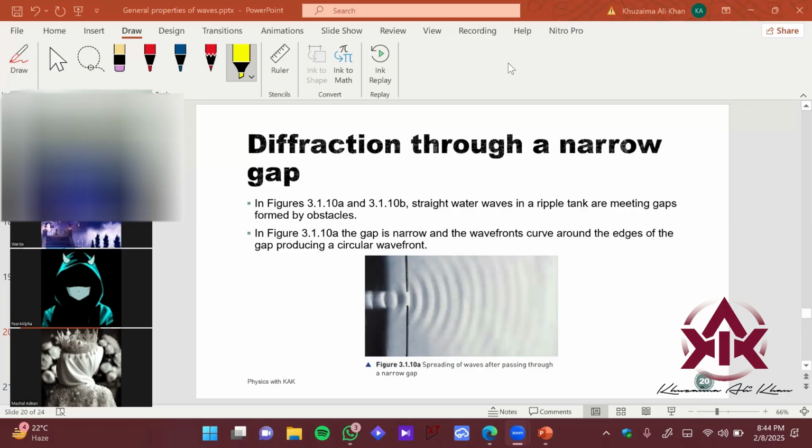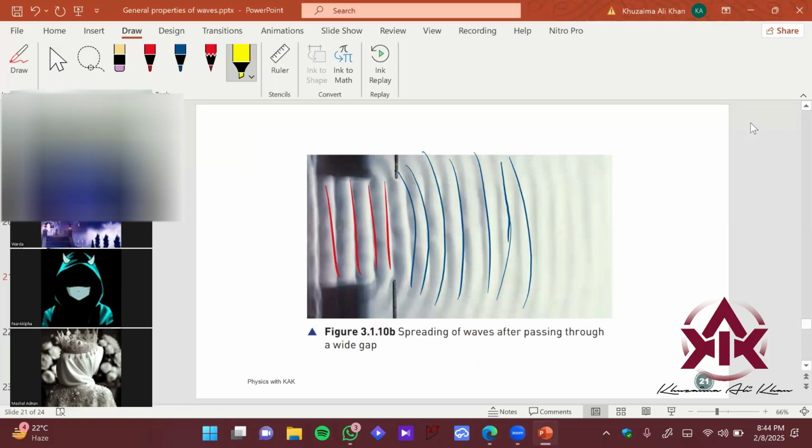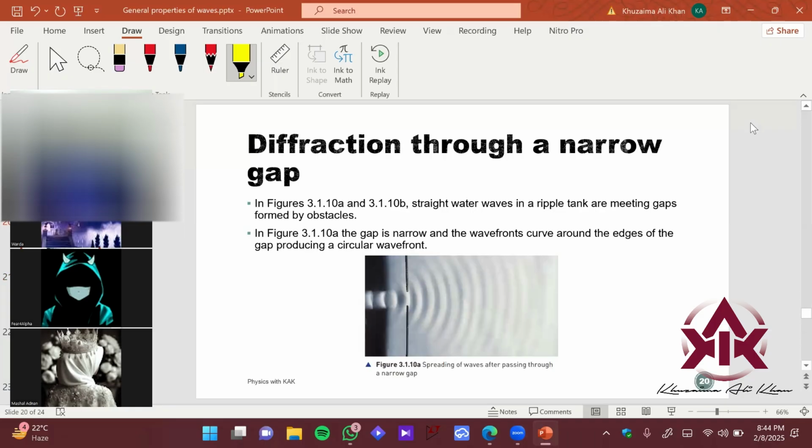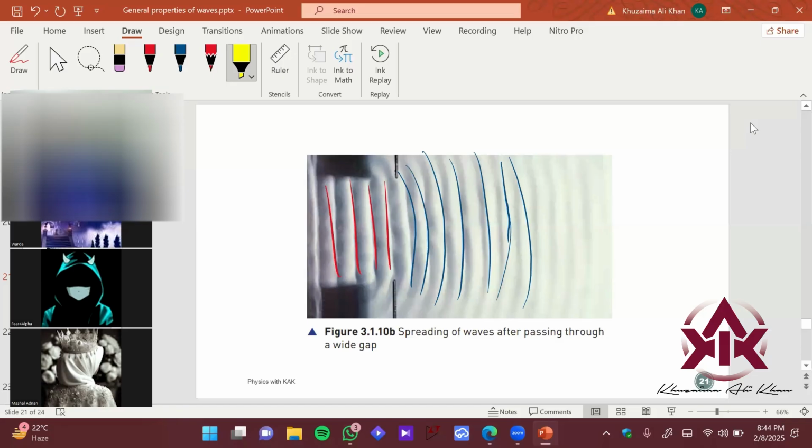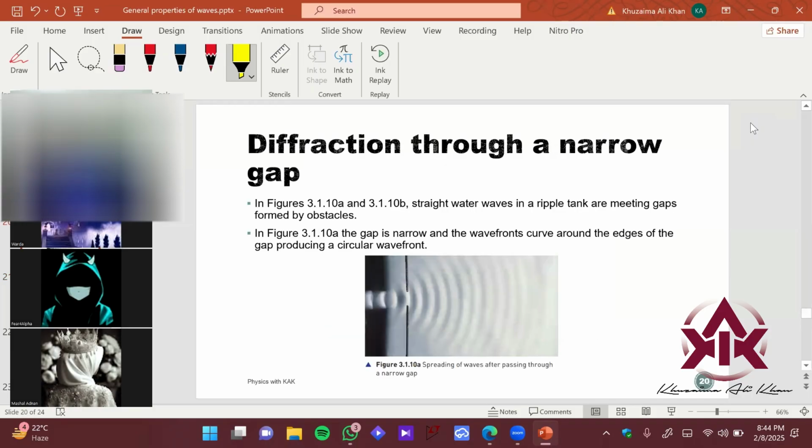So let's see figure 3.1.10a. Okay, so what is happening here? It's pretty interesting, right? You can see here, this is a small narrow opening. This is a wide opening here, right? So the size of the opening matters. The smaller the opening, the greater the diffraction, and the wider the opening, the lesser the diffraction. This is the relation between the spacing and the bending of the wave.